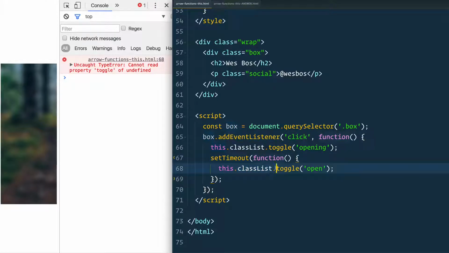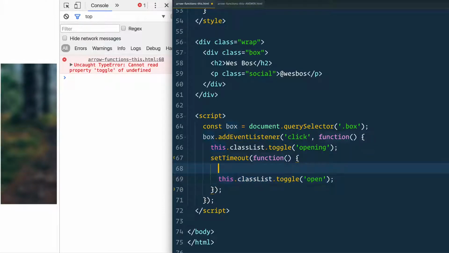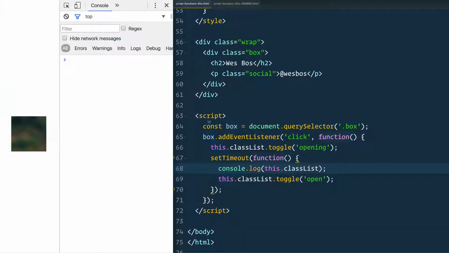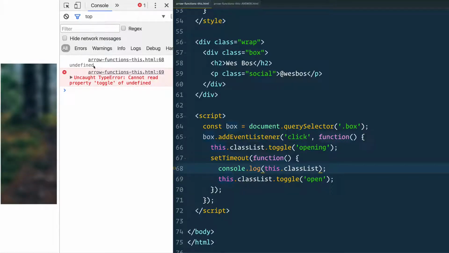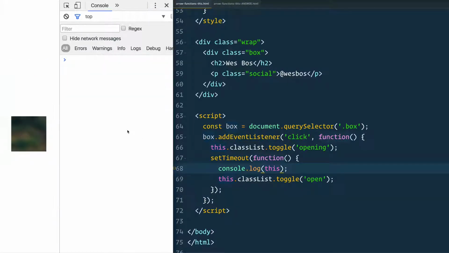That means classList is not defined. So how do I debug that? I would go like this. console.log(this.classList). See, is this.classList actually undefined? So it's nothing. So why is there no classList on the box? So let me just console.log(this) and see what we're dealing with.